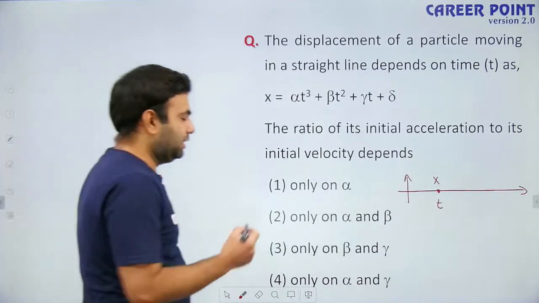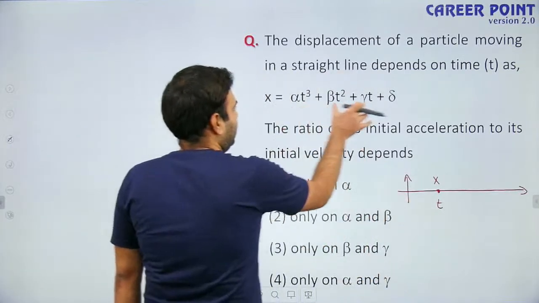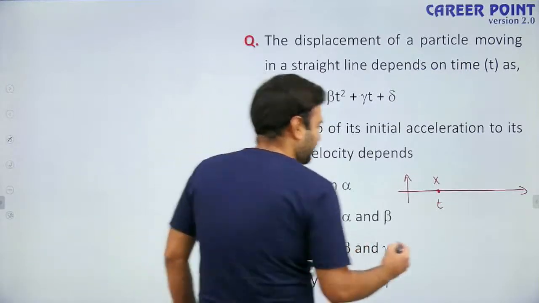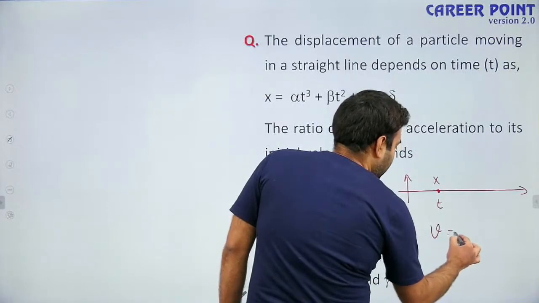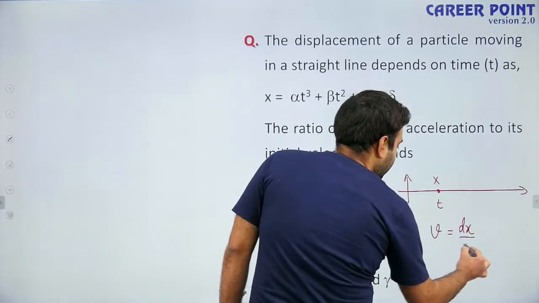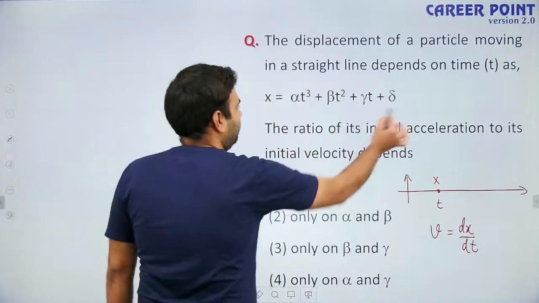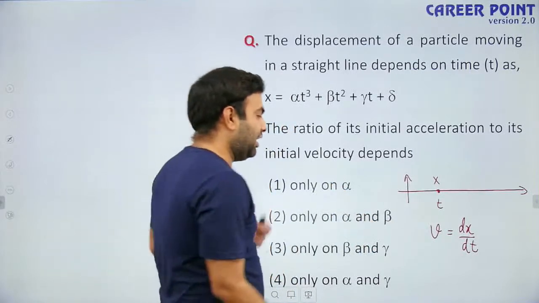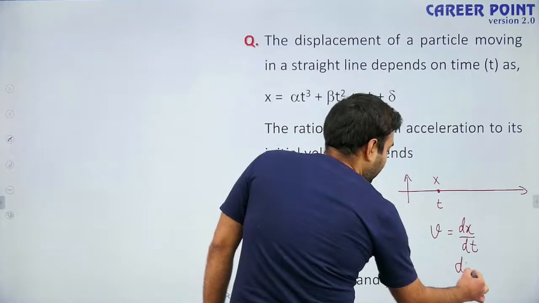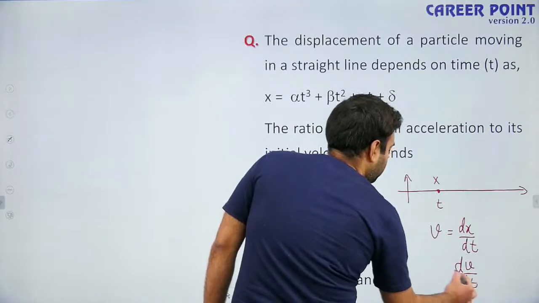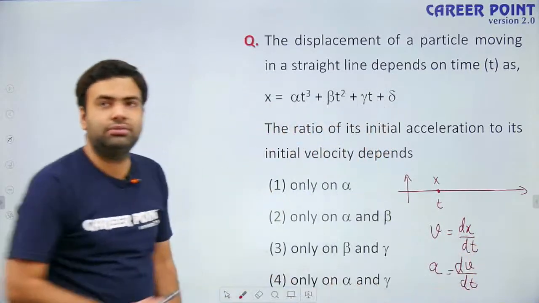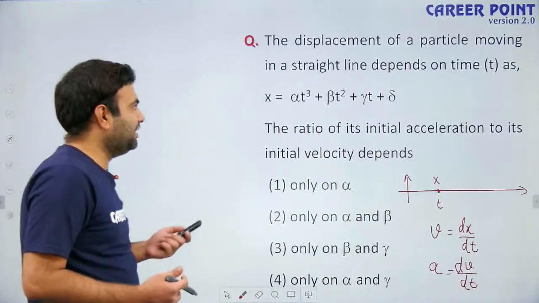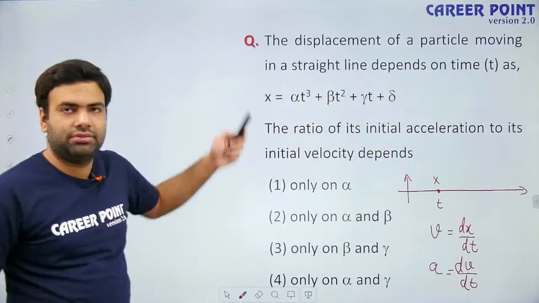Okay, what we are going to do, see, if x coordinate is changing, that means change in x coordinate is the displacement. That means instantaneous velocity will be given by dx by dt. If you differentiate this term with respect to time, you will get instantaneous value of velocity. Then again, if you differentiate velocity with respect to time, you will get instantaneous value of acceleration. Okay, so let us solve this question. In previous class, I have told you the concepts of differentiation.